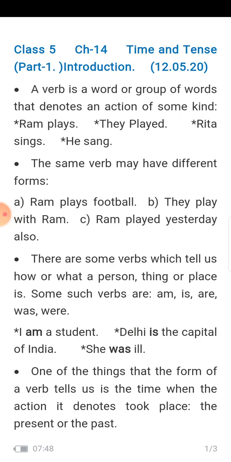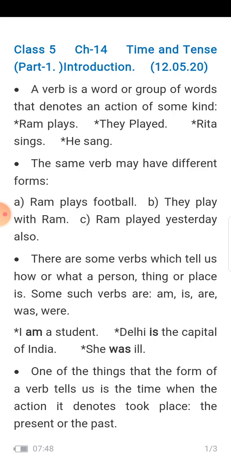Today I want to start chapter 14 of your English language grammar book, that is time and tense. But before we start the chapter we must know something. That's why it is an introduction class on time and tense. The tense and time depend on the verb. The form of the verb tells us at which time the work was done and what the tense is.